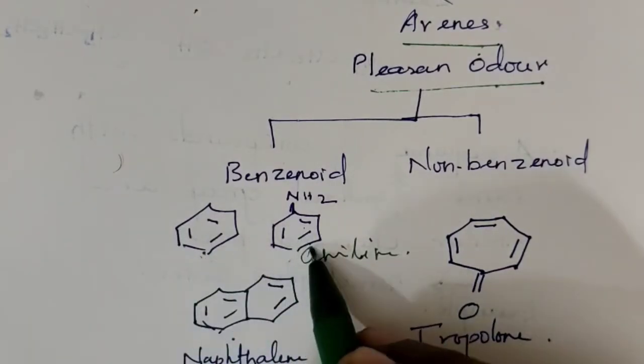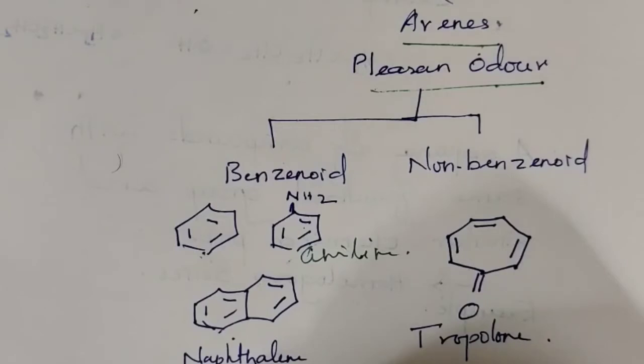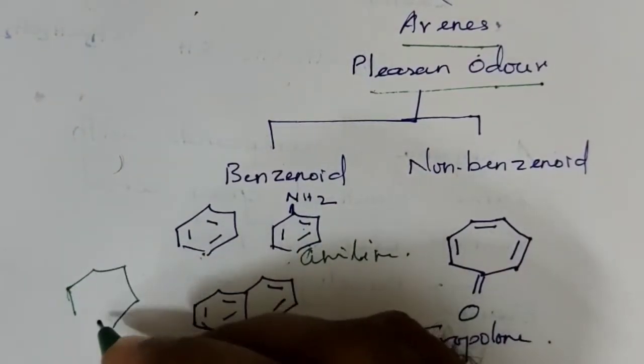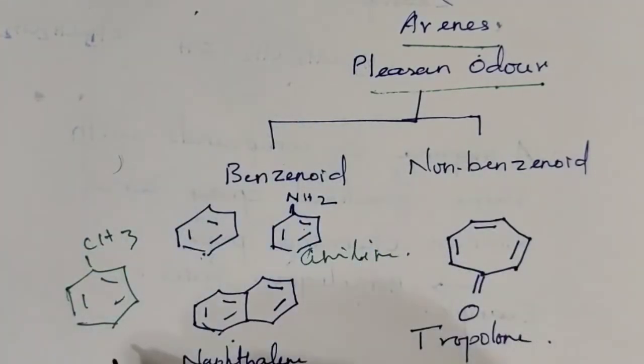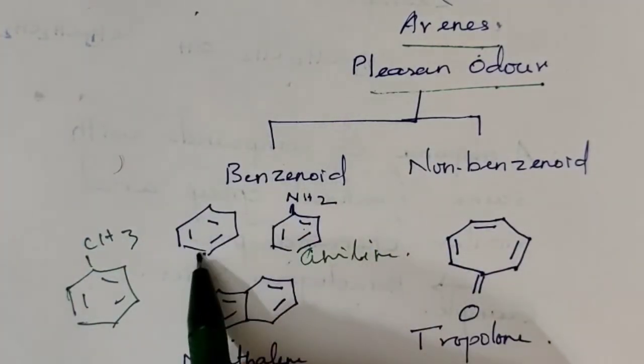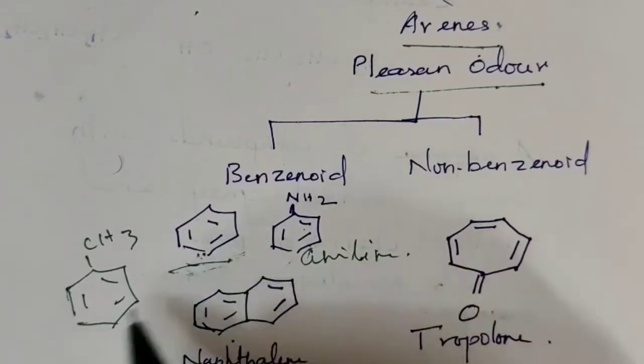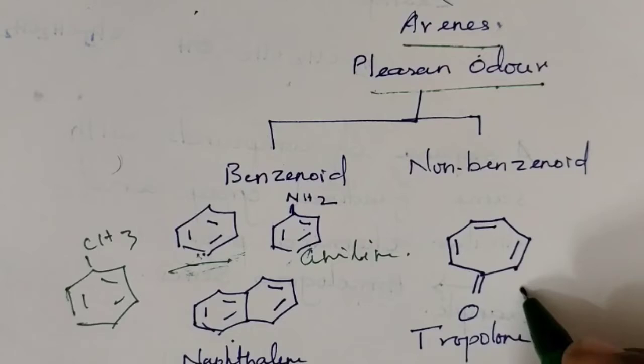Benzene, aniline, naphthalene, and this is called toluene. All these contain benzene-like structure. But tropolone, if you see, does not have a benzene-like structure.